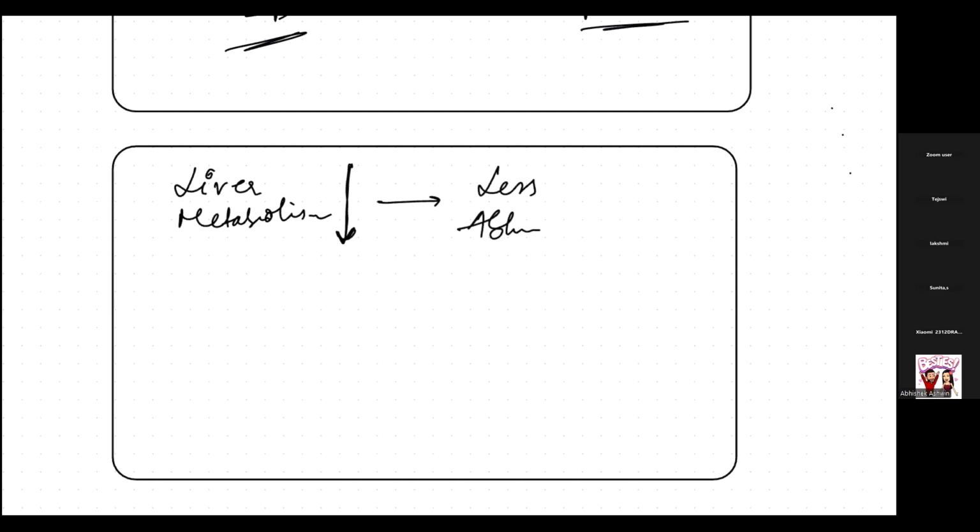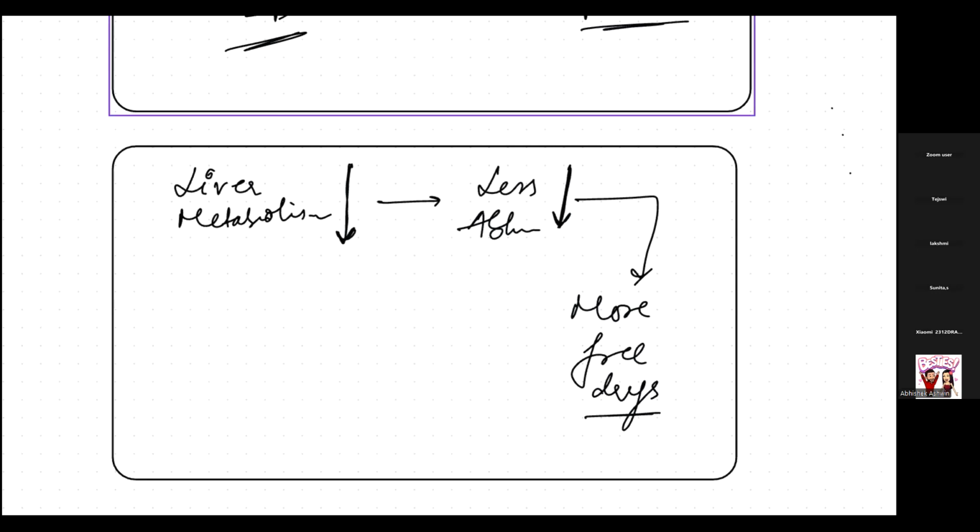And once it decreases, what does that mean? There will be more free drug. Now if more free drug is there, what does it mean? It will be acting more. But it doesn't mean that if more free drug is there, the drug will be very efficient. No, the receptors have a limit, a threshold. Up to that reach, if the drug is there, it will work. After that, it doesn't need it. Even if it is in excess, it doesn't even recognize it. So when the drug is very much free, what happens? This causes toxicity.